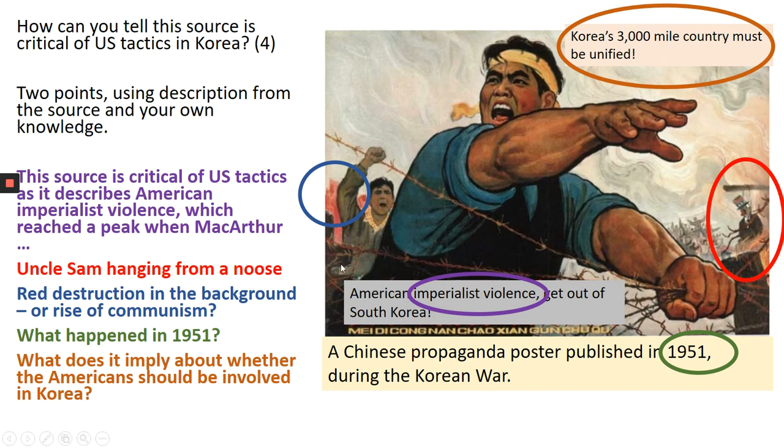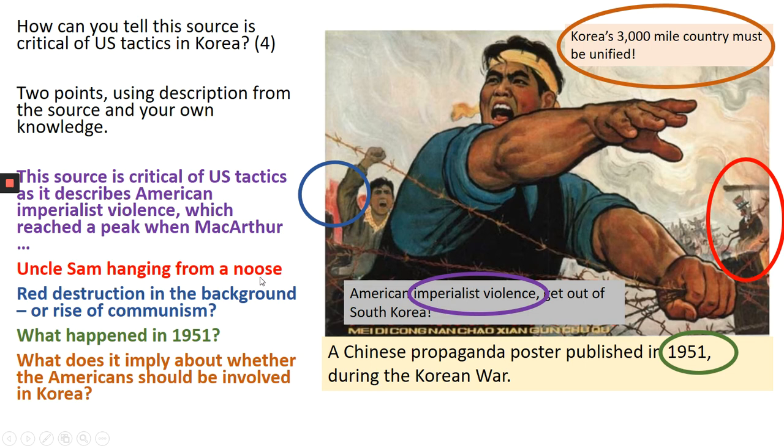So we know this source is critical. It essentially is telling us the US are doing a bad job, as it describes American imperialist violence, which reached a peak when MacArthur, and obviously we know that MacArthur hinted that he wanted to drop nuclear bombs on China. So we can complete that sentence very easily, and that'll be your 2 marks done. Now for your second 2 marks, I've given you 4 options for what you could mention.